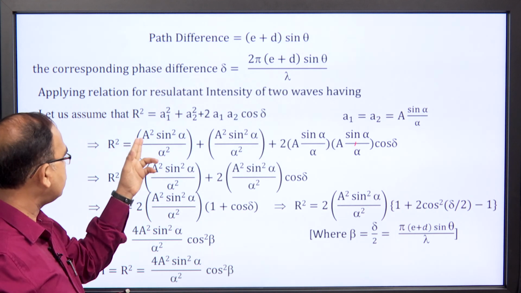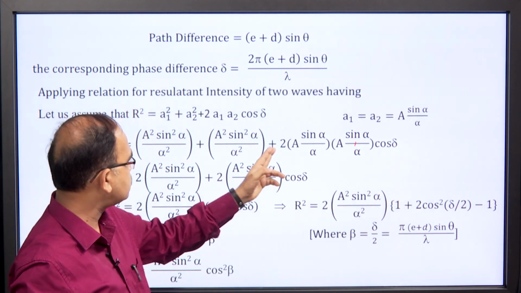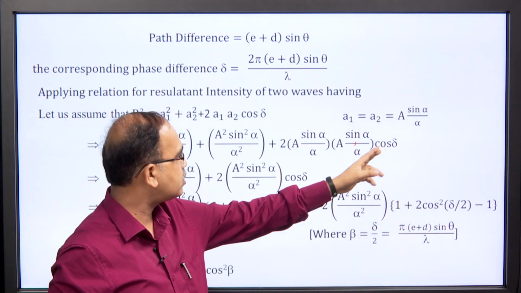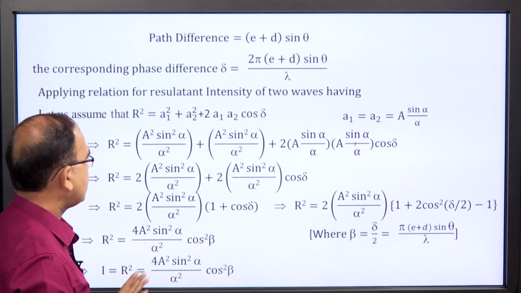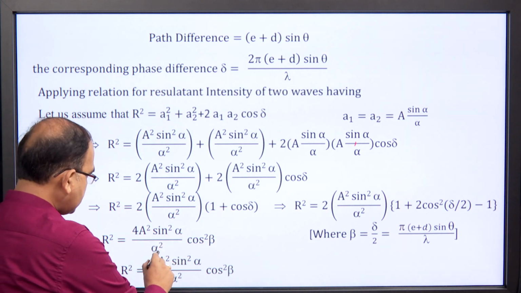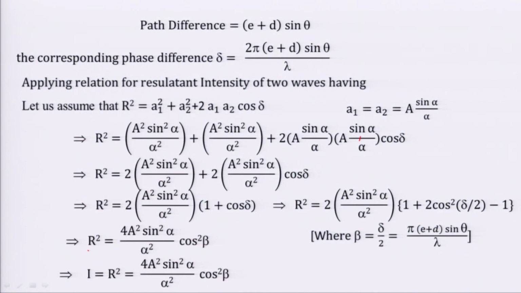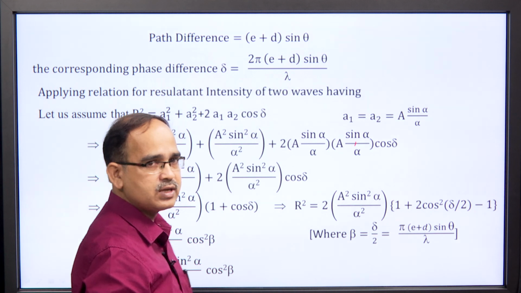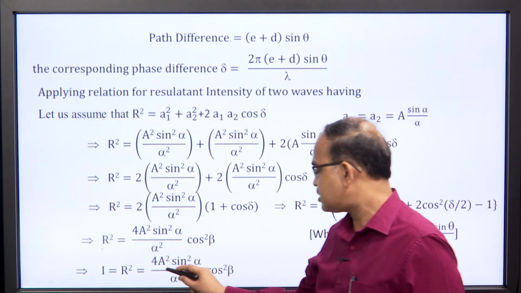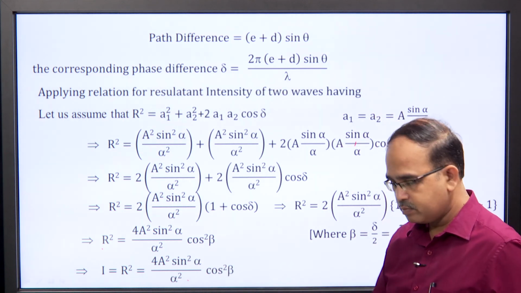So, r square will be A square sin square alpha over alpha square plus A square sin square alpha over alpha square plus 2 times A sin alpha over alpha into A sin alpha over alpha into cos delta, which on simple mathematical procedure will give r square as 4 A square sin square alpha over alpha square cos square beta. Here we have used beta as delta by 2, that is pi over lambda e plus d sin theta. So, intensity in case of Fraunhofer diffraction at double slit is I is equal to r square, 4 times A square sin square alpha over alpha square cos square beta.